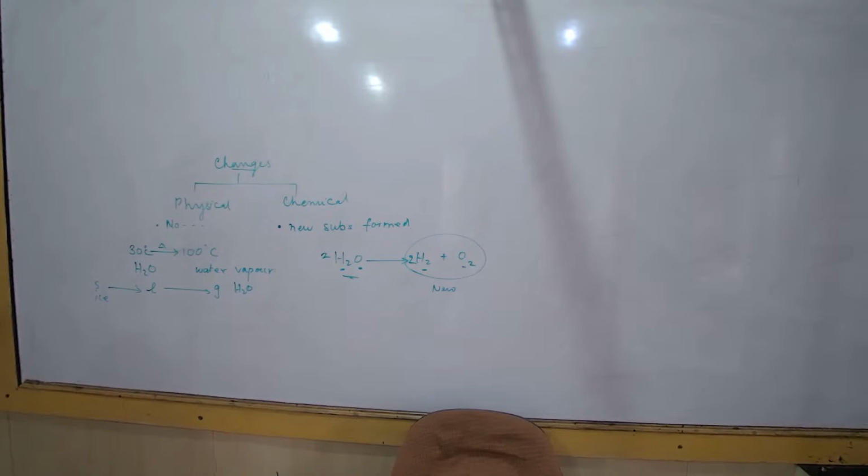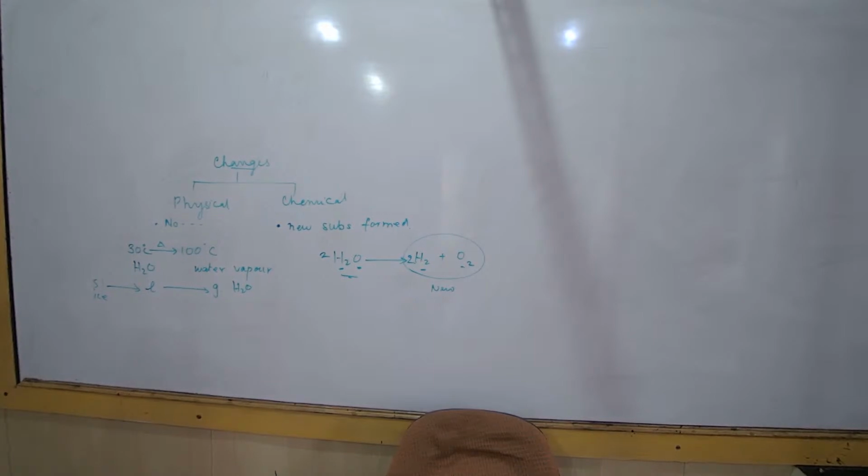Then you make out cutting of trees, melting of butter, rusting of almirah. What is rusting of almirah? Rusting is that reddish thing. It's a chemical change because we are talking about iron, and when it undergoes chemical change, rust is formed.